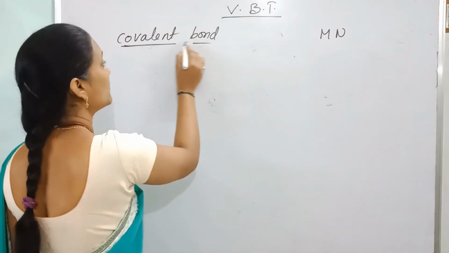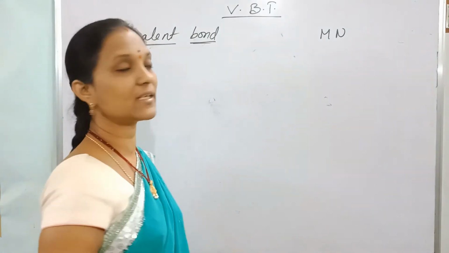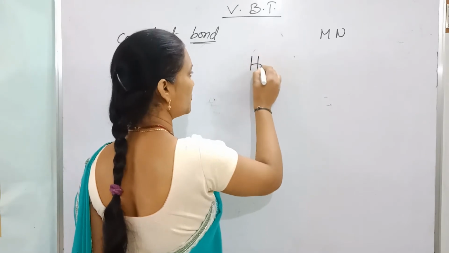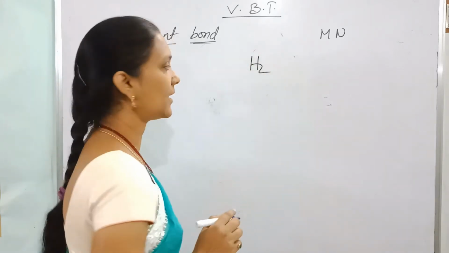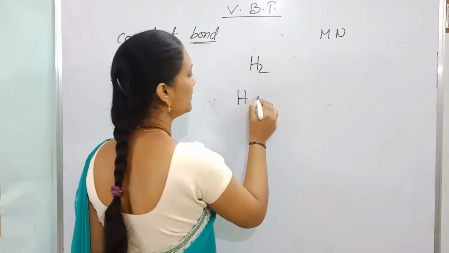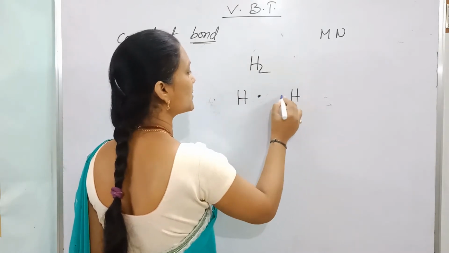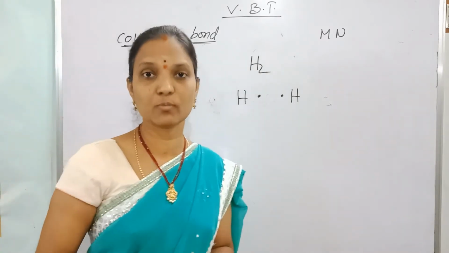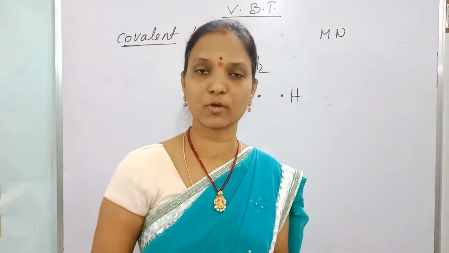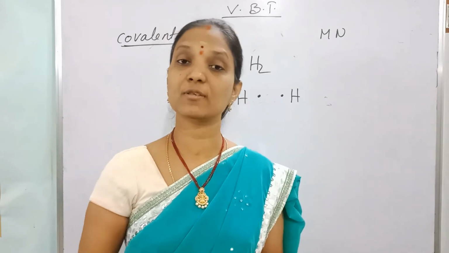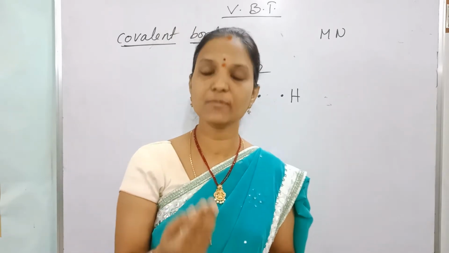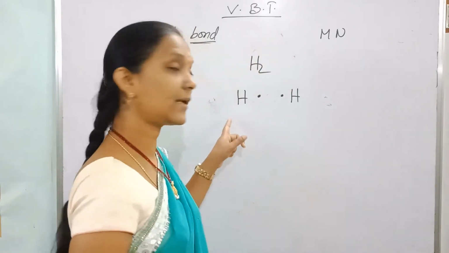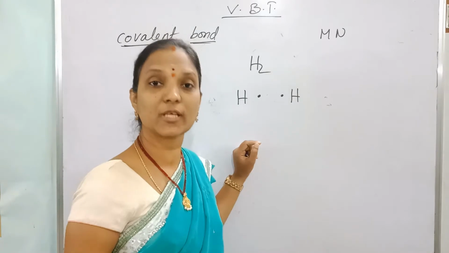Now, covalent bond. What is this covalent bond? If two nonmetals are bonded with each other, for example an H2 molecule, two nonmetal atoms: one hydrogen has one electron, and the other hydrogen also has one electron. Both nonmetals are ready to gain electrons. But if anyone is ready to lose an electron, then the other can gain. Here that chance is not there, because both are nonmetals.